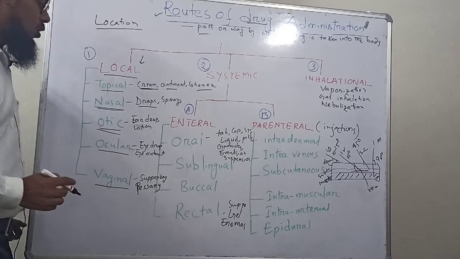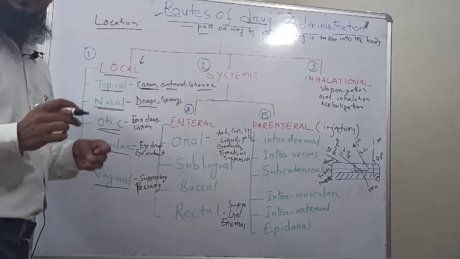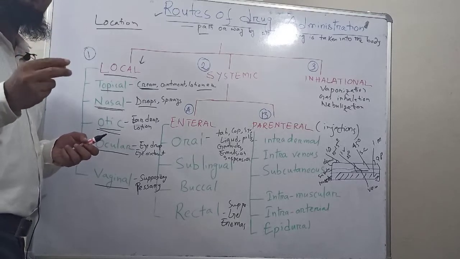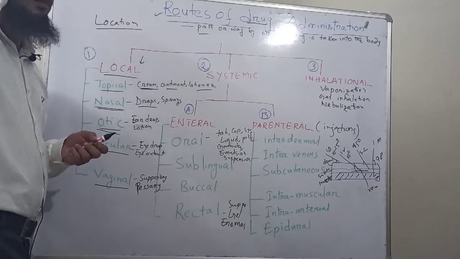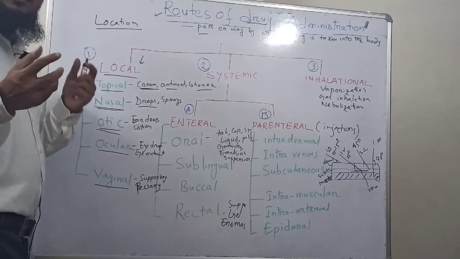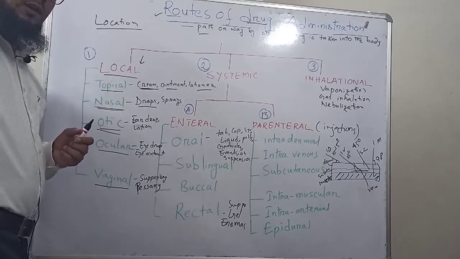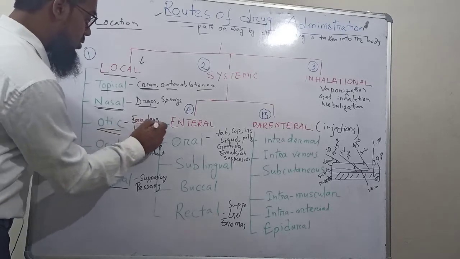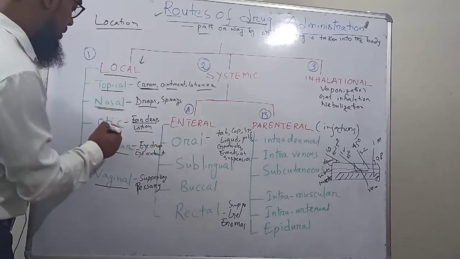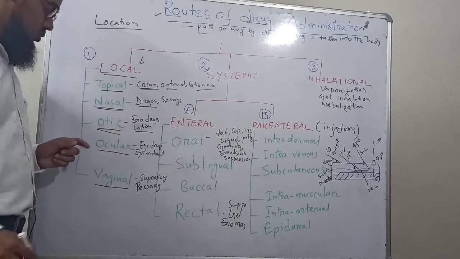Another route is called the otic route. In the otic route, the drug is producing local action on the ear. If we suffer from any ear infection, then some drugs are locally given, like ear drops and ear lotions. Most commonly used are antibiotics. That is called the otic route.